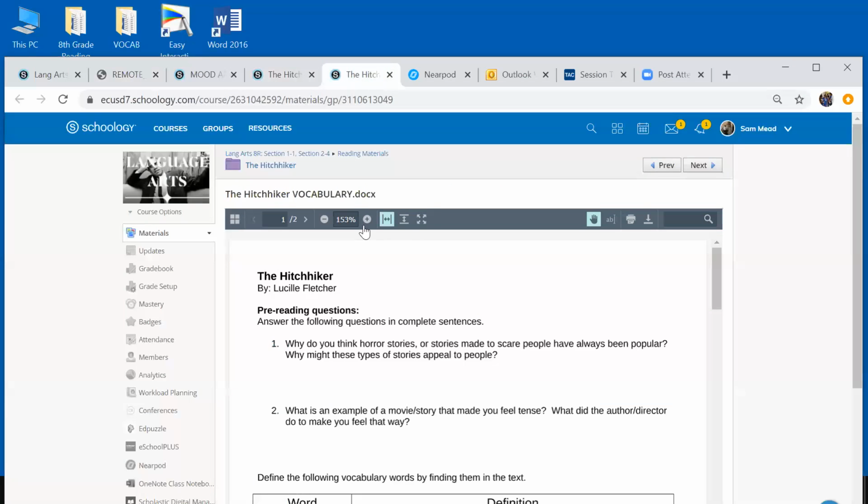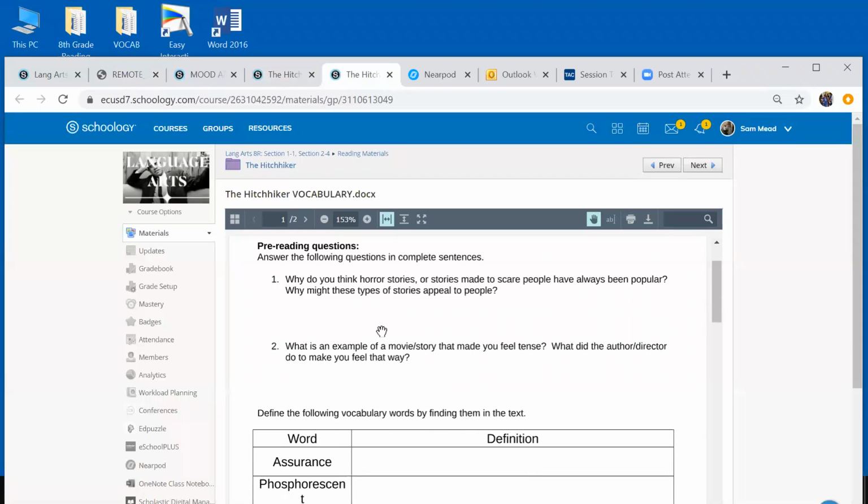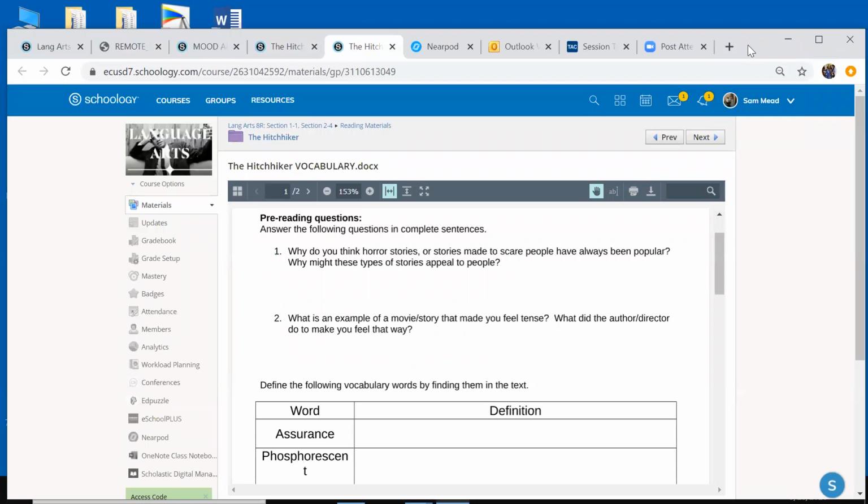Here's your pre-reading assignment. So they have these 2 questions for you guys to answer. Why do you think horror stories or stories made to scare people have always been so popular? Why might these stories appeal to people? Because, year after year, horror movies and movies of that genre make more money than any other type of movie compared by genre. And a lot of them aren't really that good, right? They're not the best movies, but people still go to see them for whatever reason. I think people just like to be scared, right? That's how I would answer that.